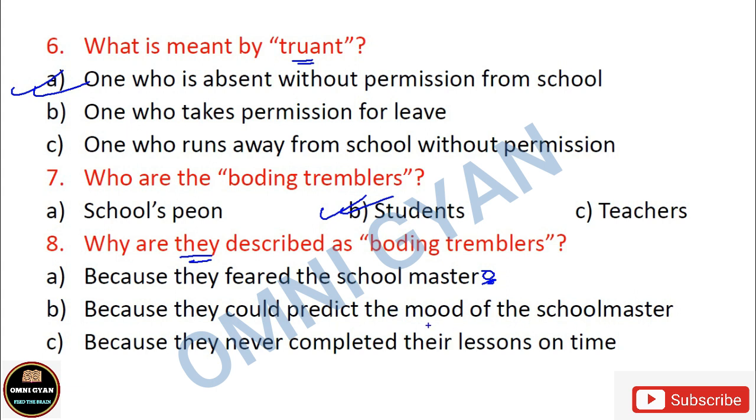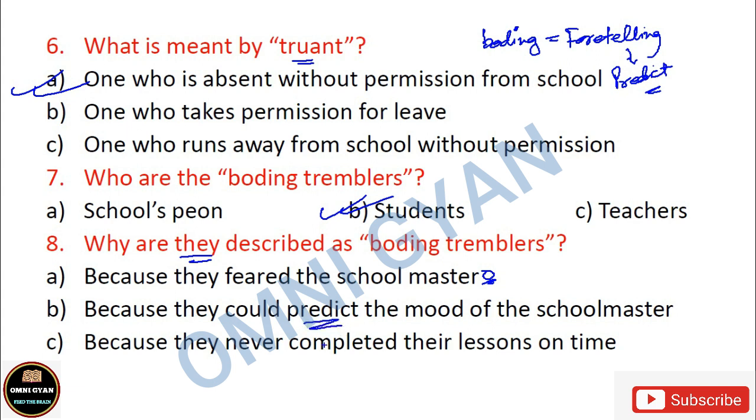तो इफ यू लुक एट द बुक you will see that in the word meaning itself, boding is given. The meaning of boding is foretelling. Foretelling मतलब predict करना, to predict. Okay, foretelling मतलब predicting, right? So option B, because they could predict the mood of the schoolmaster. Now predict word is here.